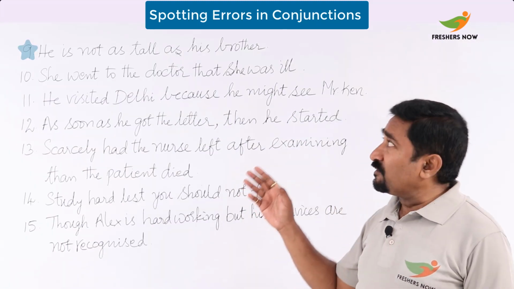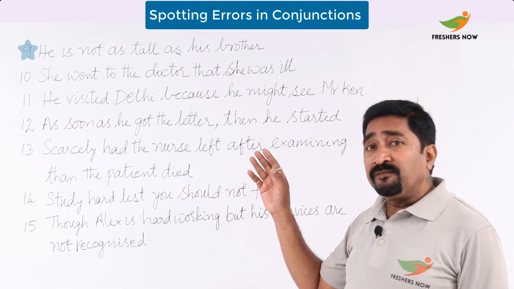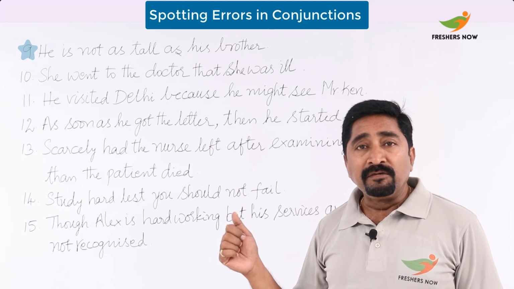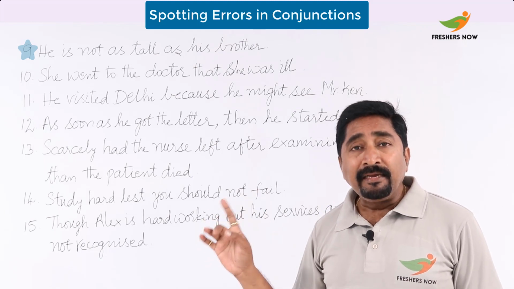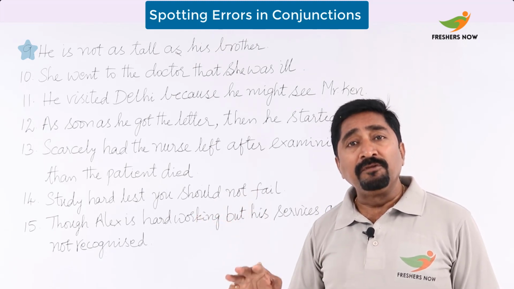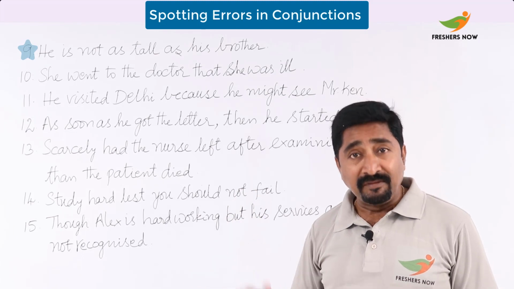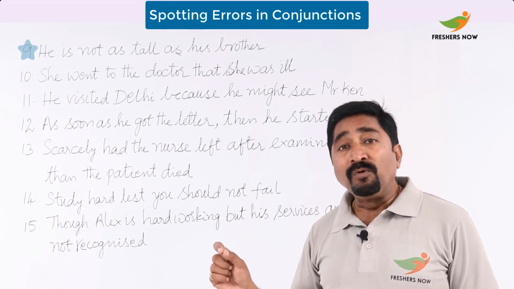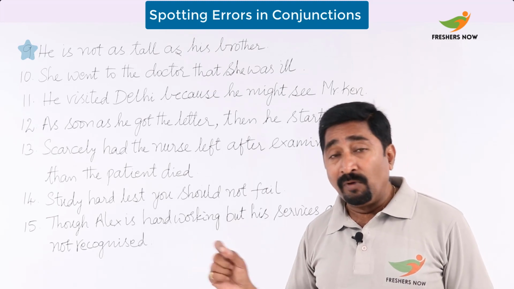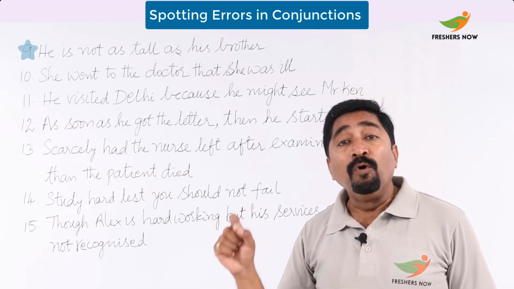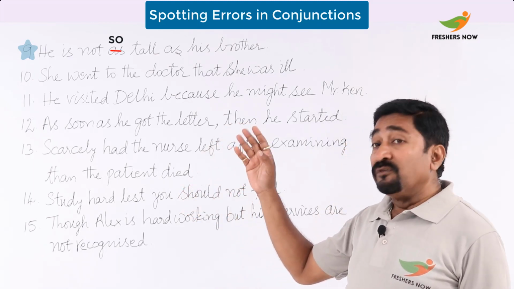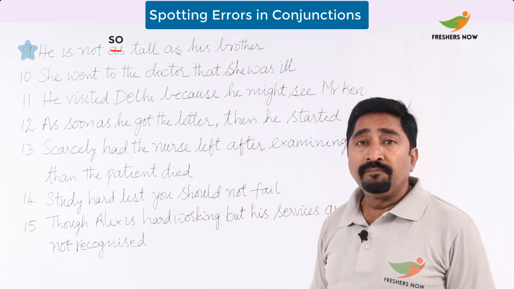Now let's see this. He is not as tall as his brother. Now it's very clear that it is a negative. In case of negative, in the positive degree, under degrees of comparison, we should make sure that we do not use as, rather use so as. So you should say here, he is not so tall as his brother.